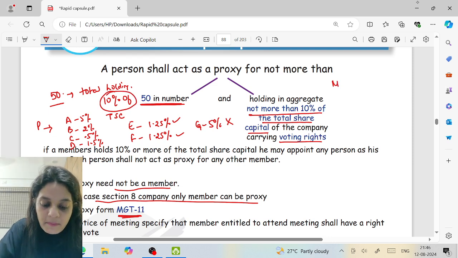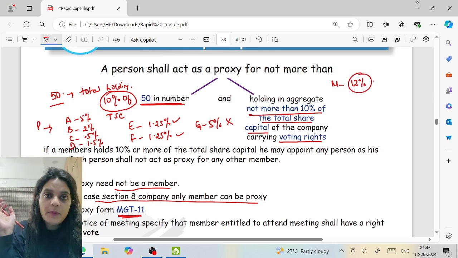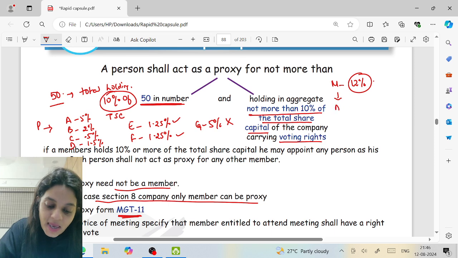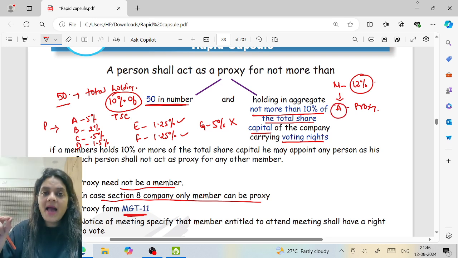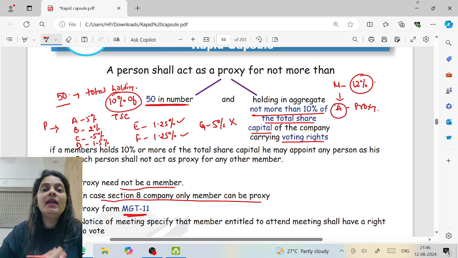Now there is a member M, he holds 12%. So ma'am, he can never appoint a proxy? He can. Let's say he appoints A as a proxy. Can he appoint A as a proxy? Yes, absolutely. But A cannot act as a proxy for any other member.